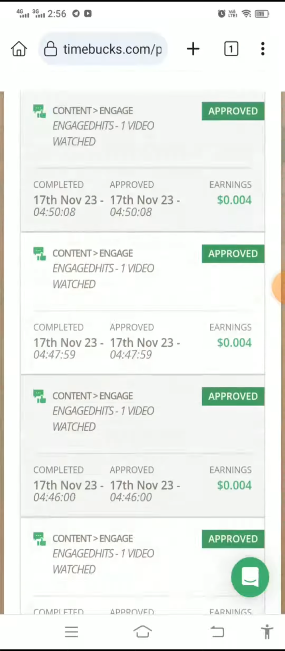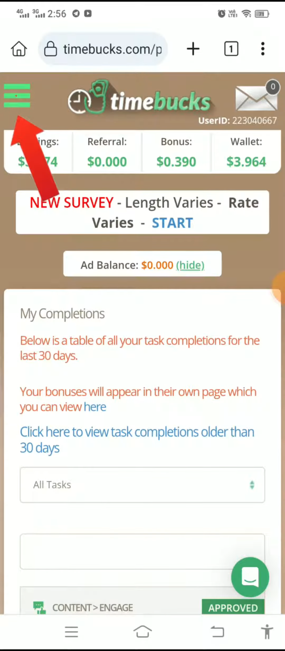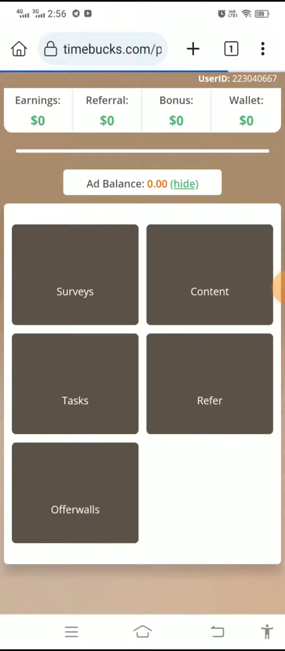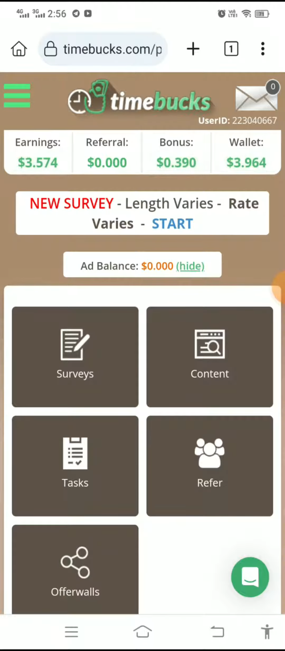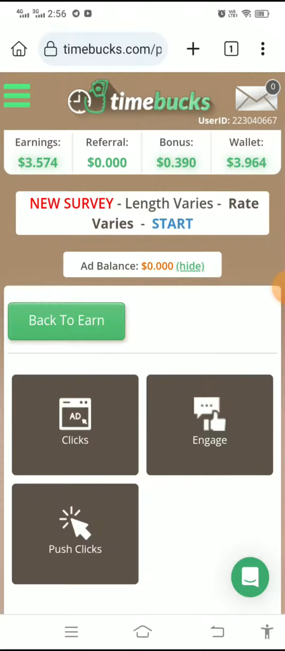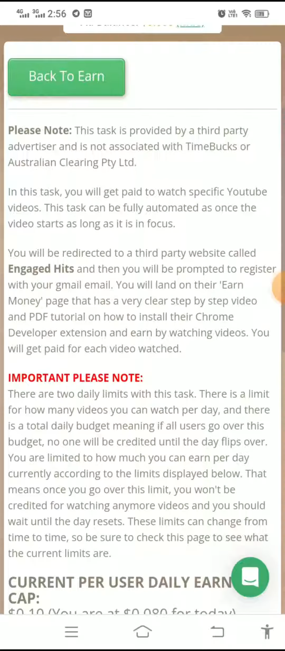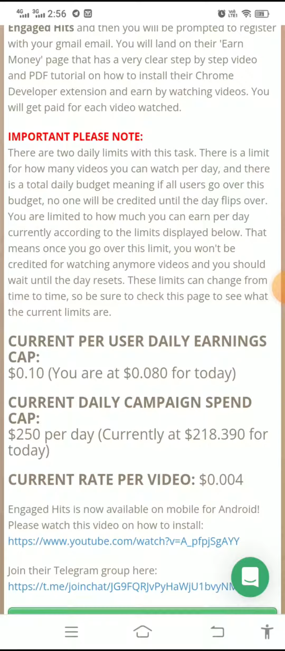Now go upside, click on the 3 green lines and select the Earn tab from downside. As I select the Earn tab, now I select the Content tab. Now select Engage. When you select it, it looks like that page. Now go downside, more down and a little more.